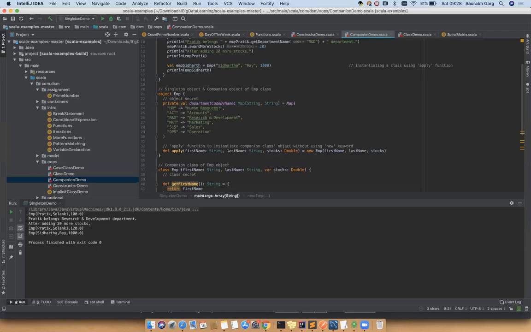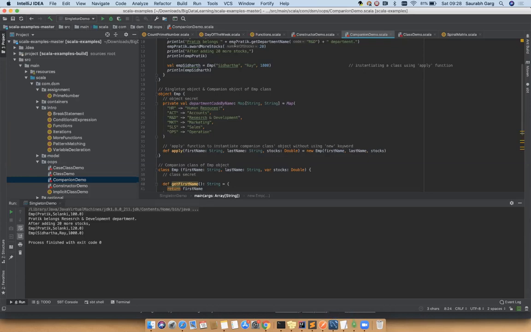Anybody? What is the intent? So if we have private... Sorry? No. If we have some static values in... Exactly. When you are designing a component which is having some static features and some dynamic features, there we go ahead with this companion class and object concept. We can define the static features inside the object and the dynamic features inside the class, and you can achieve this.